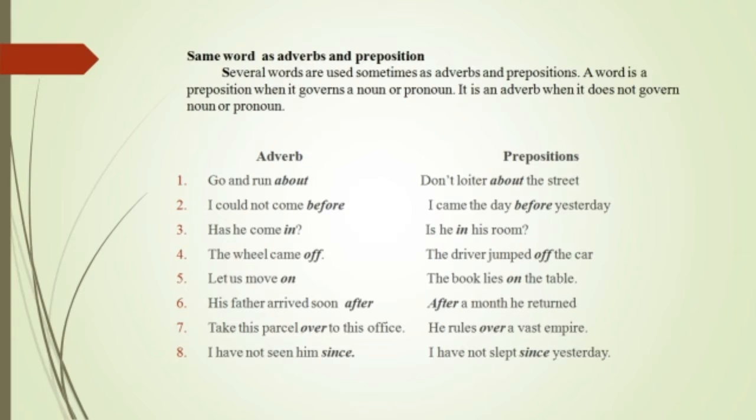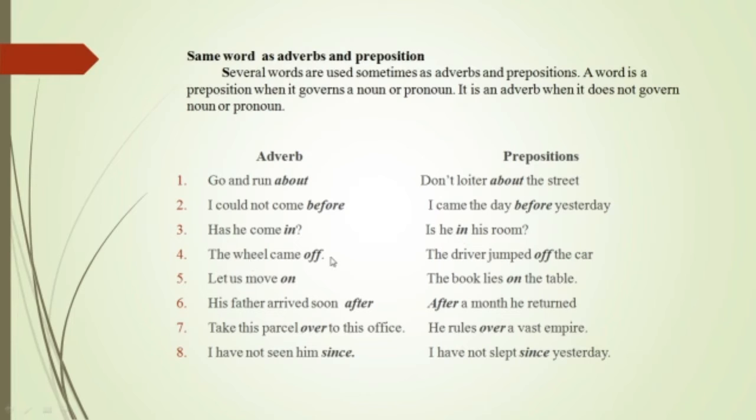Let's see the second example. I could not come before. It's defining the verb come, that is before or later, whereas the same word before is used as a preposition in the second sentence: I came the day before yesterday. Third example: has he come in? Talking about the verb come, whether he has come in or not yet. Whereas in the preposition, is he in his room? We're talking about the position here, a preposition of position.